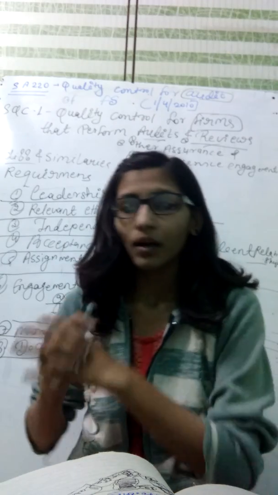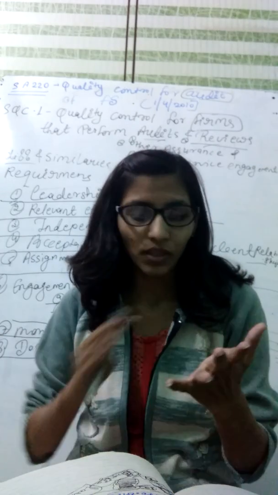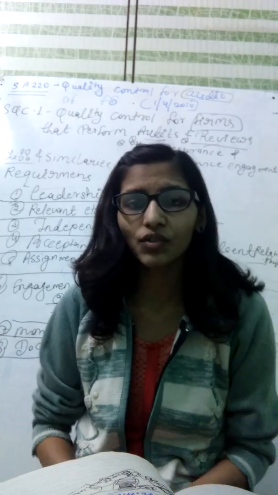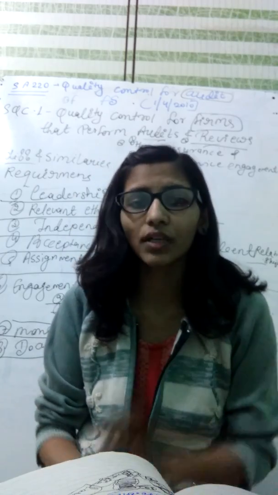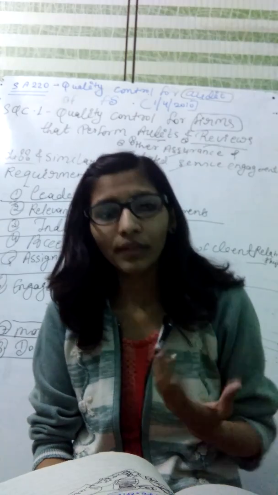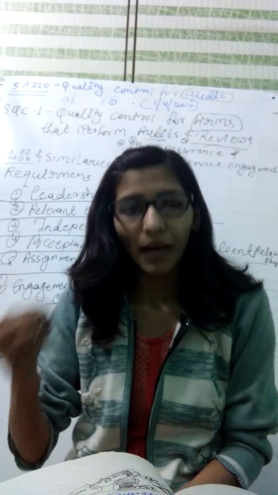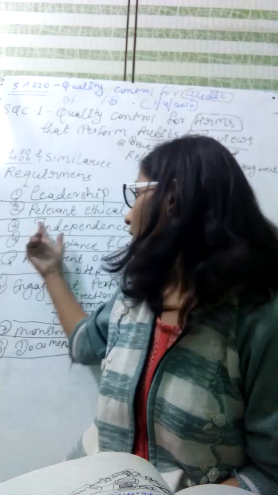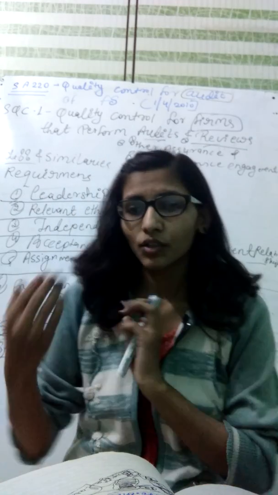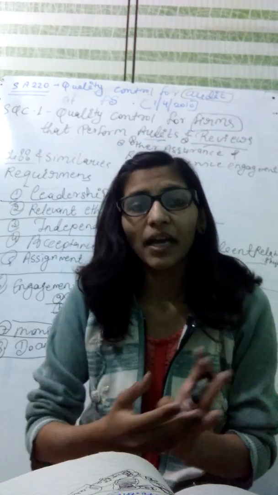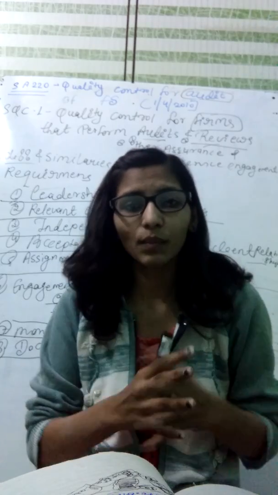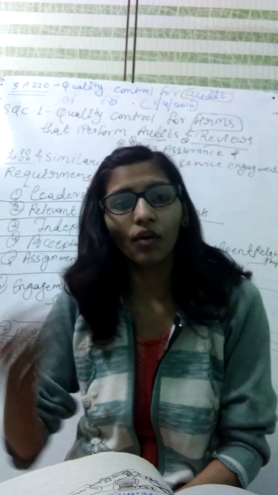Professional ethical requirements deal with integrity, objectivity, confidentiality, professional behavior, and professional due care. If any non-compliance arises, then the engagement partner, who takes the responsibility in leadership, talks with his team about this non-compliance, they discuss the matter, and they take appropriate action accordingly.